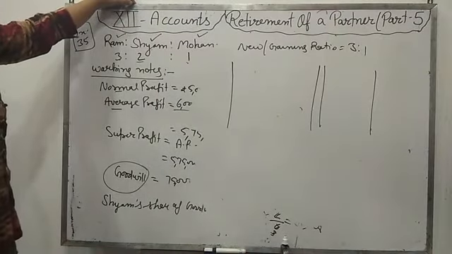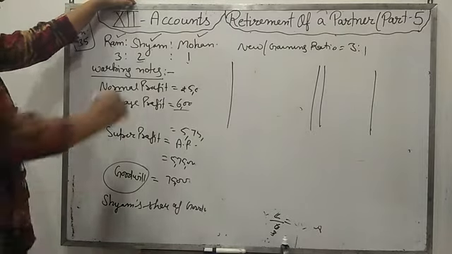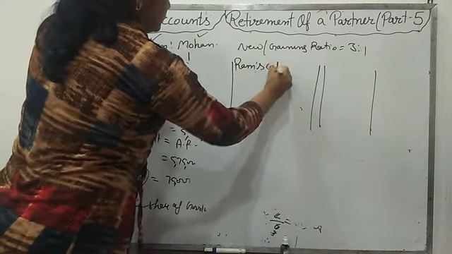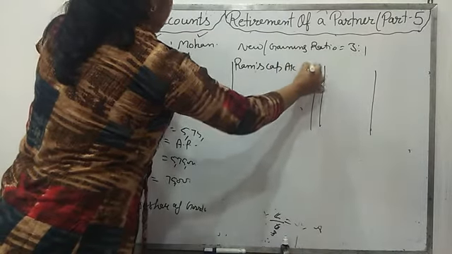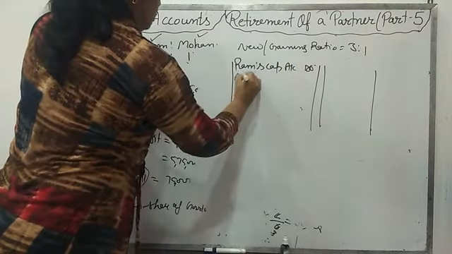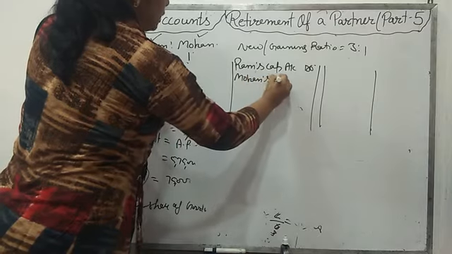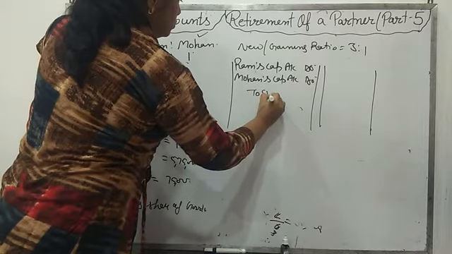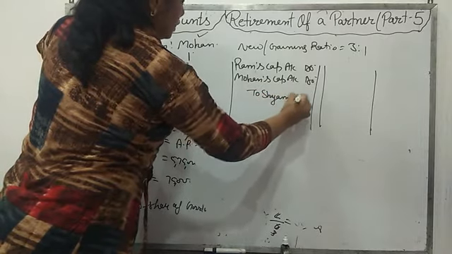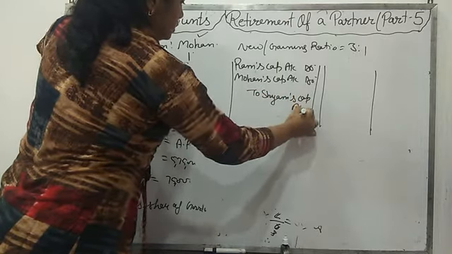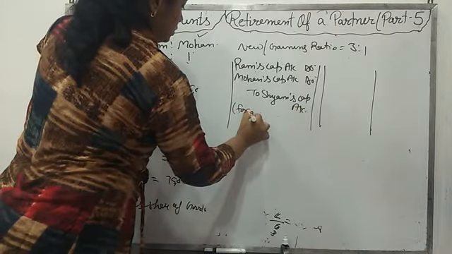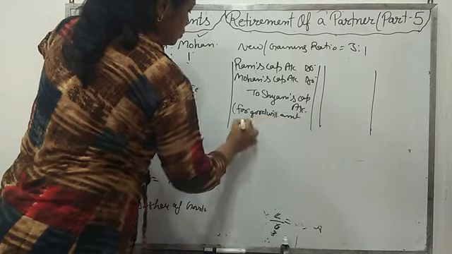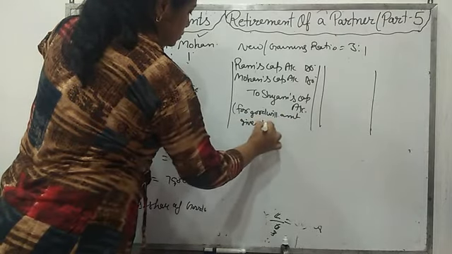Ram's capital account debit, Mohan's capital account debit, to Shyam's capital account, for goodwill amount given to Shyam.